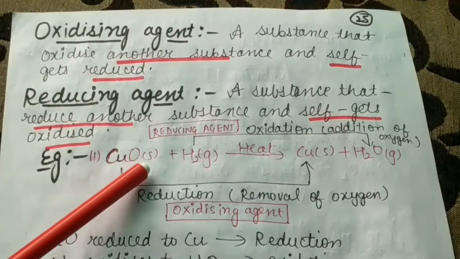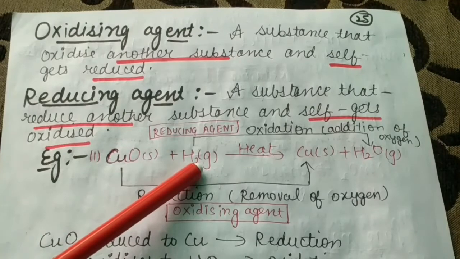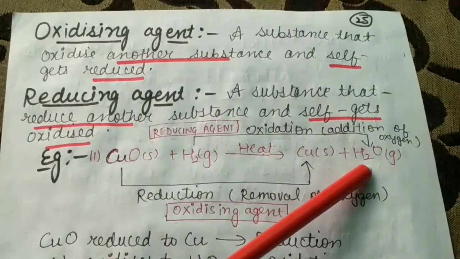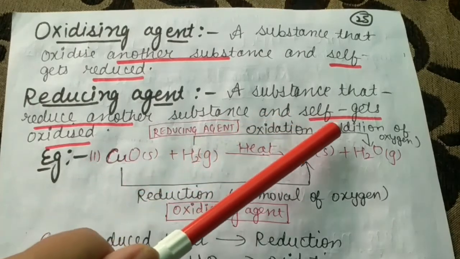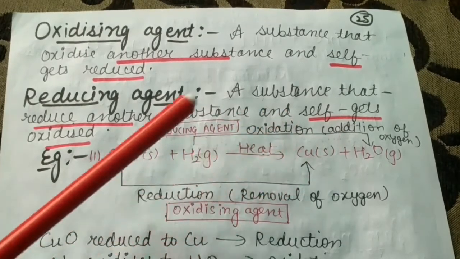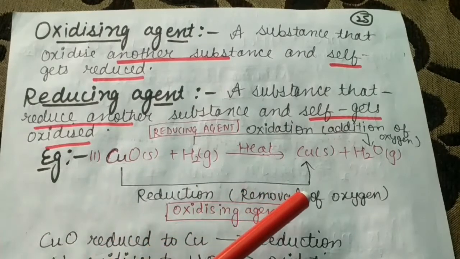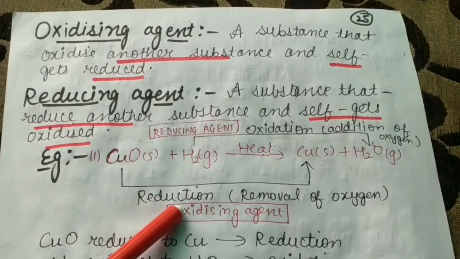You know that this copper oxide reacts with hydrogen. So what is happening? Copper is formed and water is formed. In the case of hydrogen, the addition of oxygen is taking place, and this is oxidation. And in the case of copper oxide, there is removal of oxygen, and hence it is a reduction.